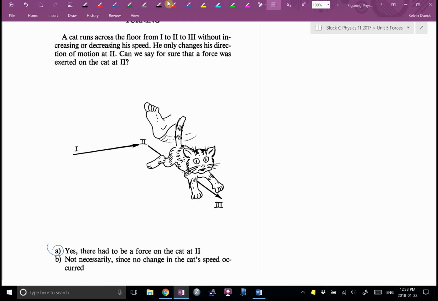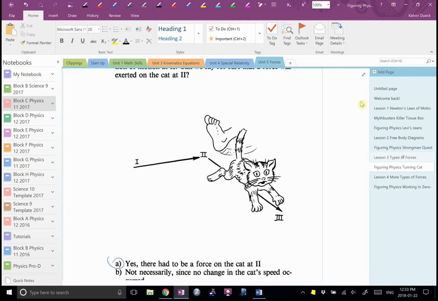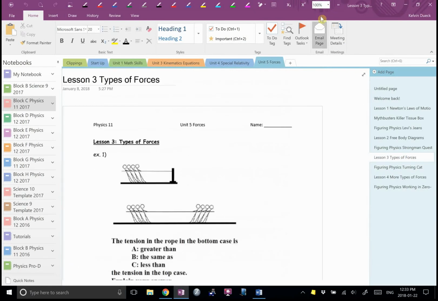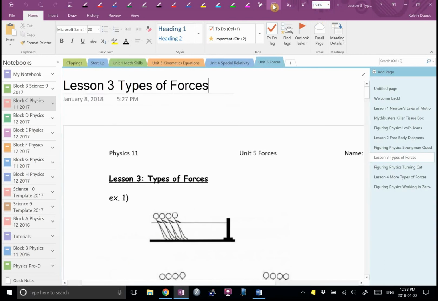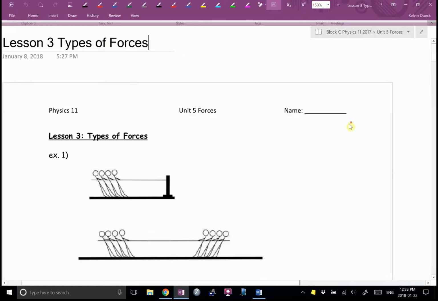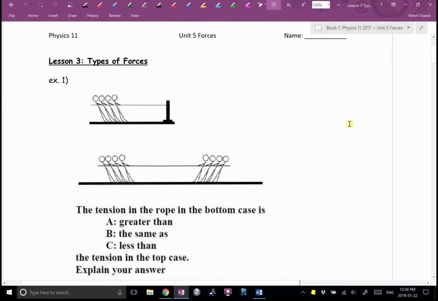Okay? Let's move on. Lesson 3. Types of forces. Go to the very beginning, Mr. Dewick. Another little thought puzzle. Example 1 says this. In the top picture, we have 4 people pulling on a rope, and the rope is attached to a pole. In the bottom picture, we have 4 people pulling and 4 people pulling, for a total of 8 people. The tension in the rope in the bottom case is A greater than, B the same as, C less than the tension in the top case.